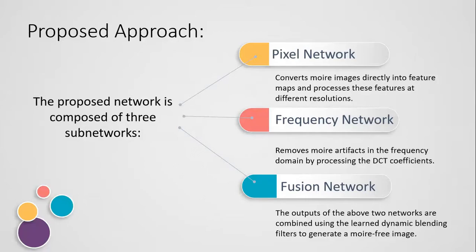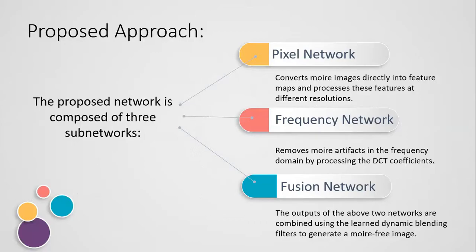We get different levels of detail from the input image, which we use at the end to generate the final output image. So the pixel network is composed of multiple branches of different resolution that I will explain later on. This is the working of the pixel network. Next is the frequency domain.